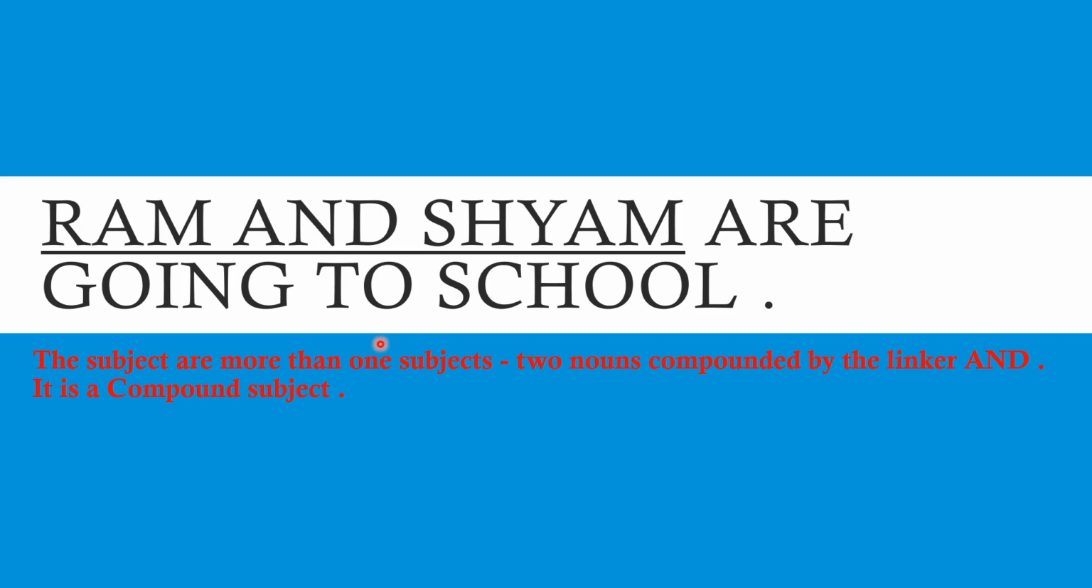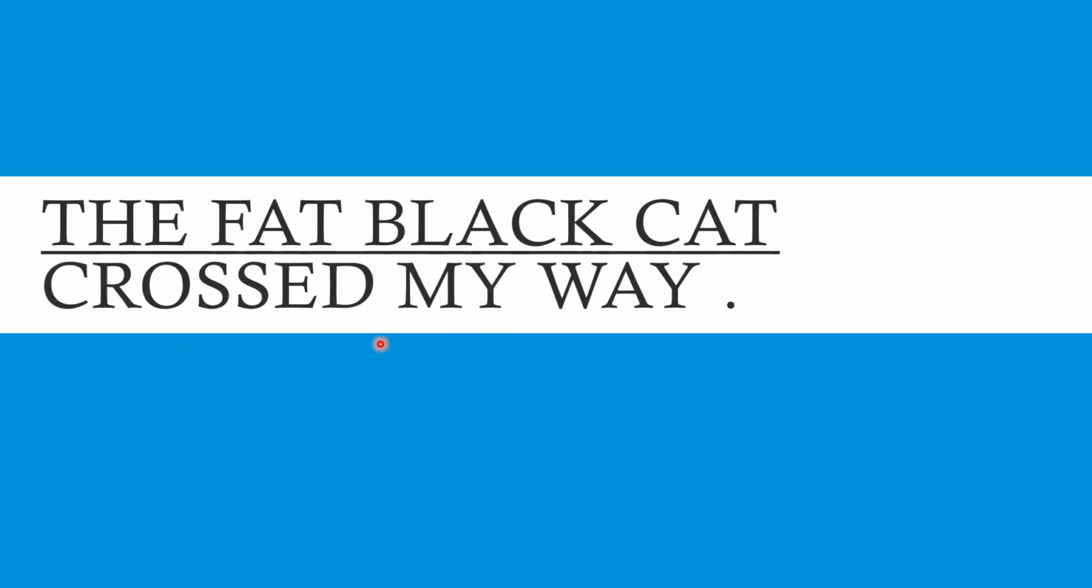Let's see the next example. The fat black cat crossed my way. In this sentence, we find a longer subject. The whole sentence is spoken of about that cat. What cat or which cat? That fat black cat. The whole sentence tells us about the fat black cat. Hence, the subject in this sentence is the fat black cat.